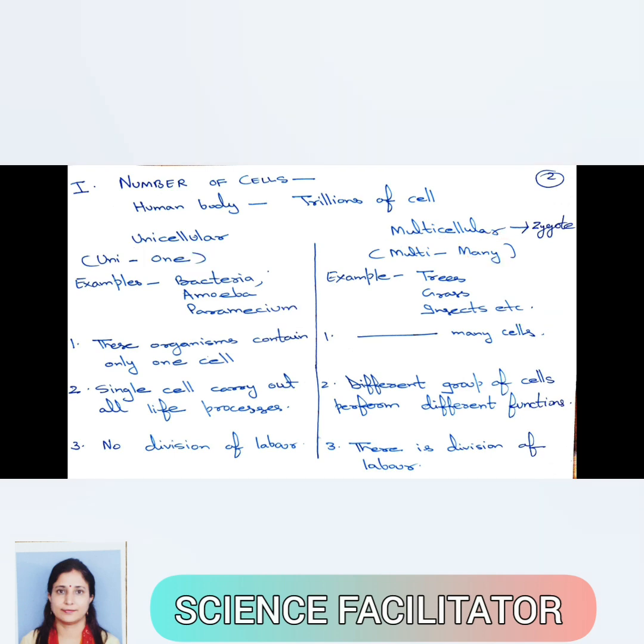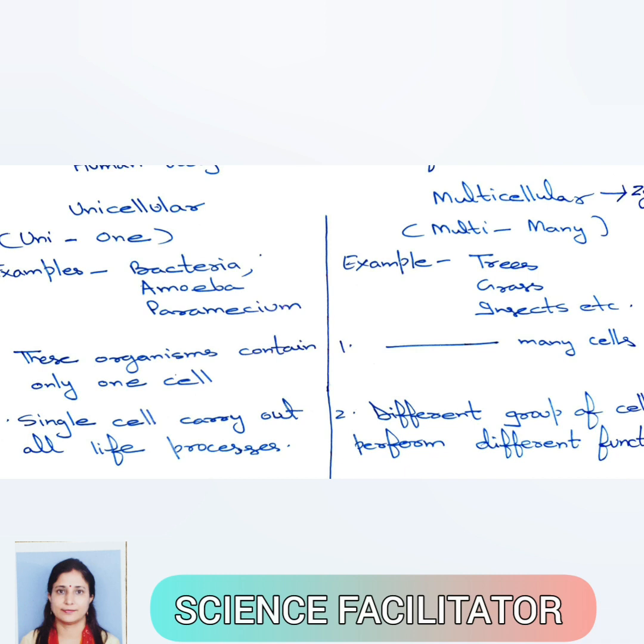Unicellular organisms are the organisms which contain only one cell, and multicellular organisms contain many cells. Second point is that in the case of unicellular organisms, just like amoeba, a single cell is carrying out all life processes like digestion, respiration, excretion, etc.